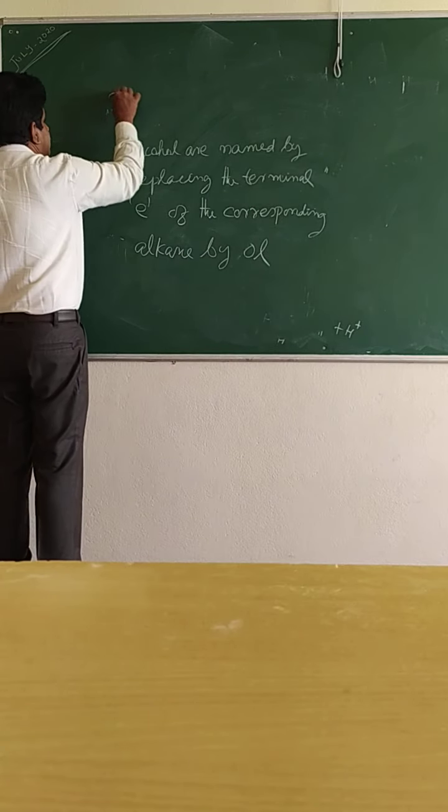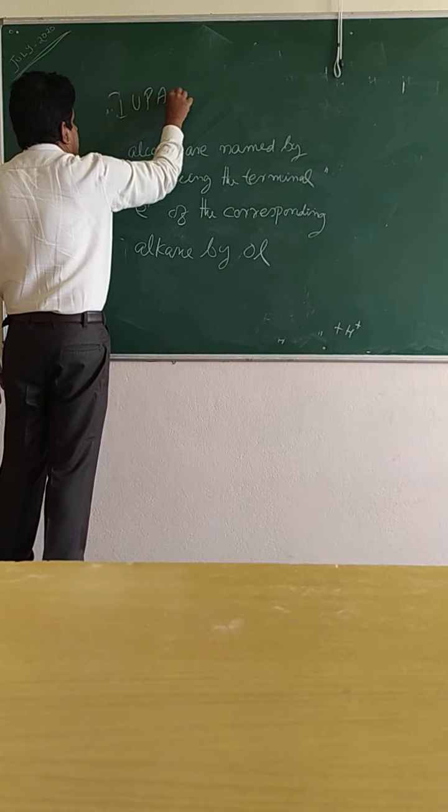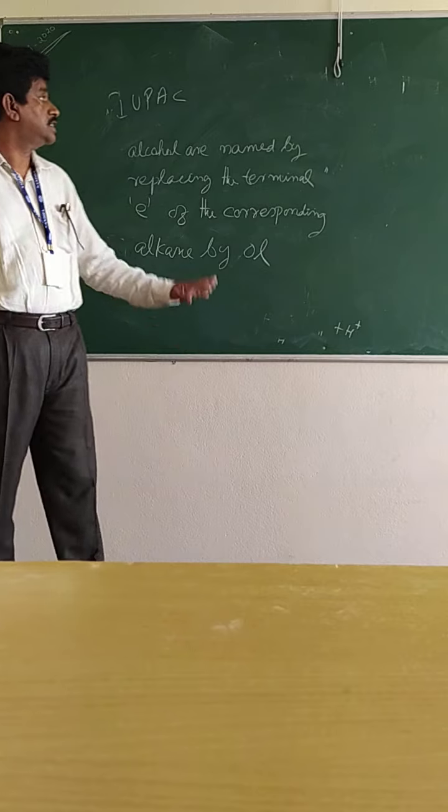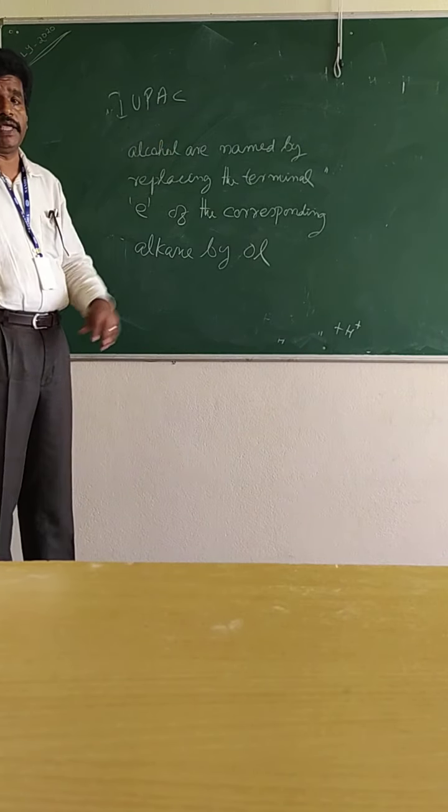Then what is IUPAC? International Union of Pure and Applied Chemistry.